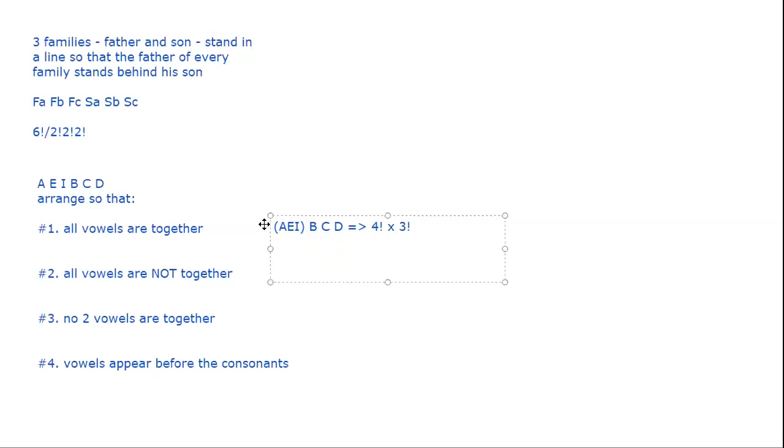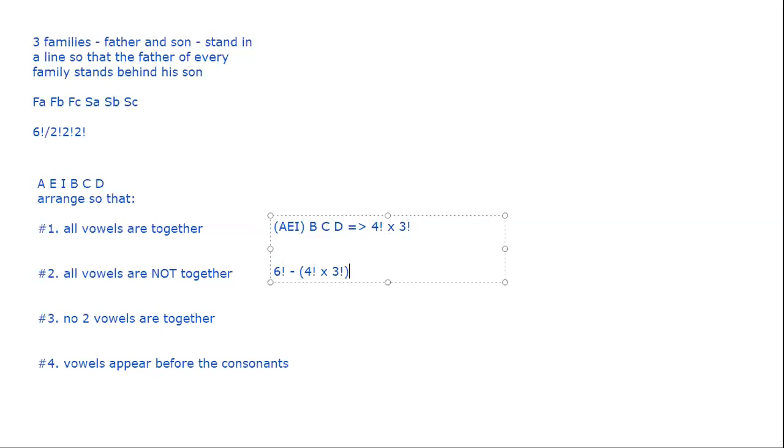For the second one, obvious, total is 6 factorial. Subtract the previous answer. So this is a specific case where questions can be solved easily if you do the negation approach. So when they're saying not together, rather than finding individual cases where actually they are not together and then adding them up, which is going to be very complicated, because there are lots of permutation combinations that will come up. So what you do is find out the cases where they are together, which is much easier to calculate, and then subtract.